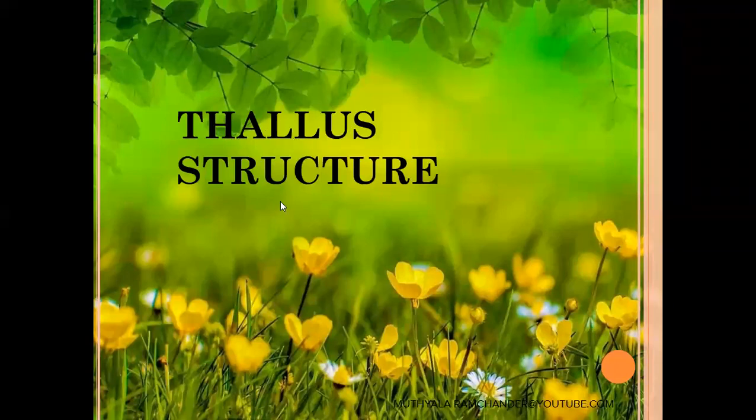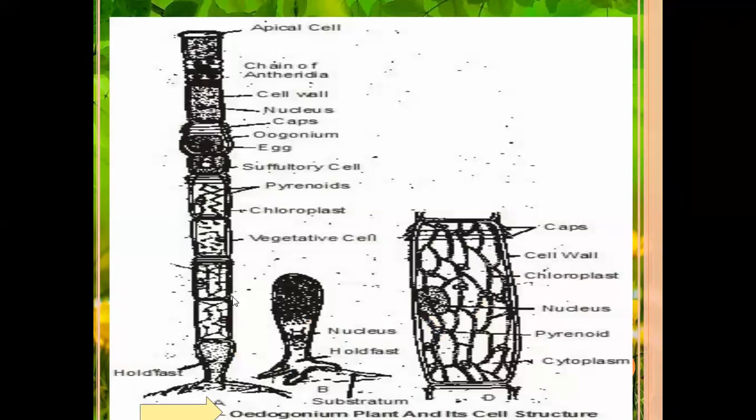The Edogonium thallus structure is an unbranched filamentous multicellular stalk-like structure, made with more number of cells.